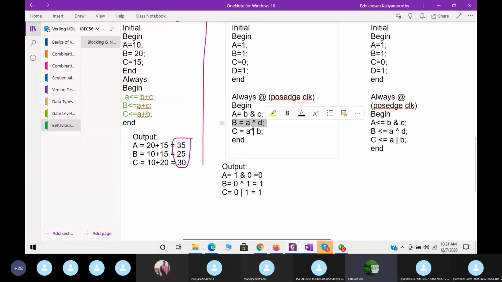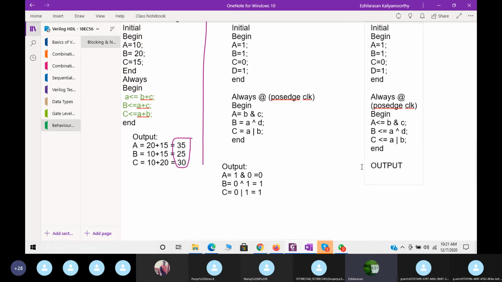In the sense, like the value will not be updated here. See, after first cycle only this statement will execute. After the second cycle only this will execute. So totally we need 3 cycles are required to execute this statement. But now what I will say here, let me take this. What is the output I'll get here now?